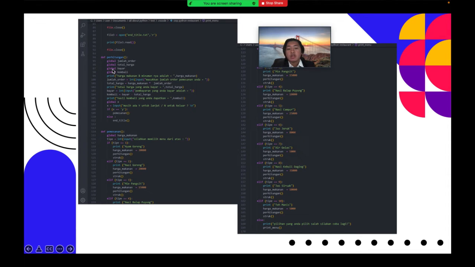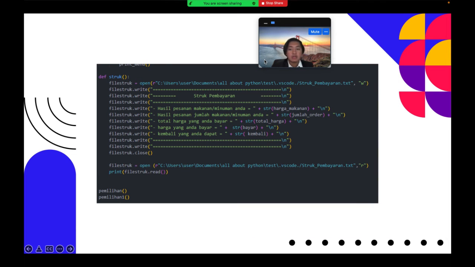This means that a global variable can be accessed inside or outside of functions. And this is the text file of the note of the amount of payment. This is the note of payment that we chose to buy.